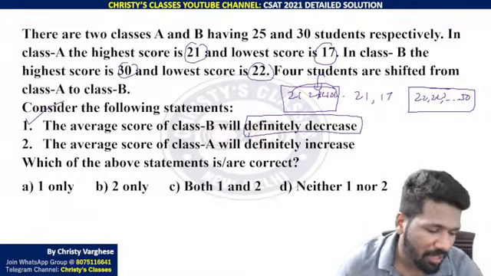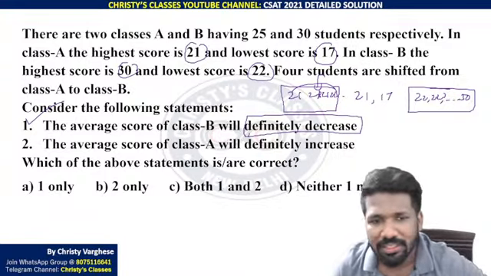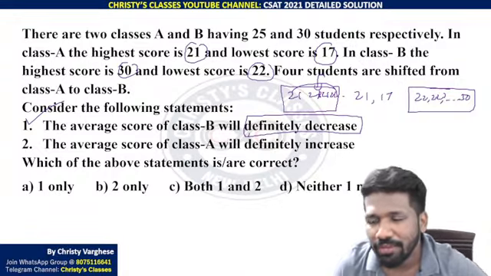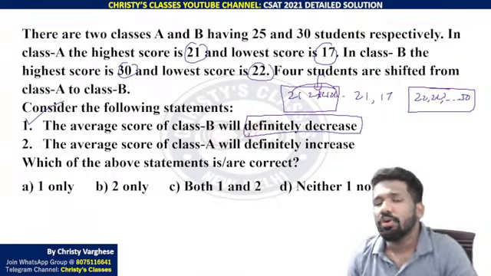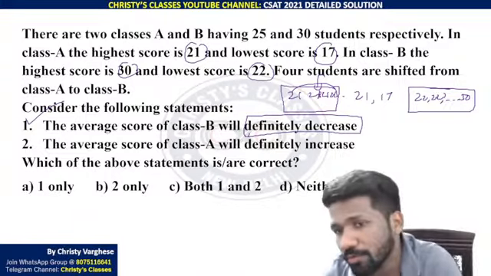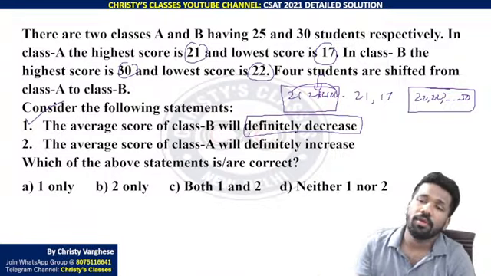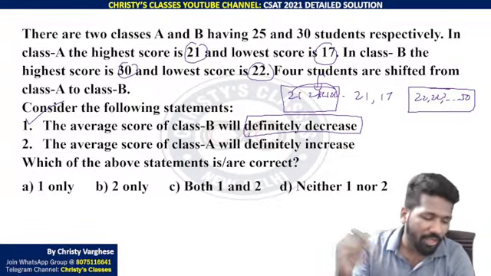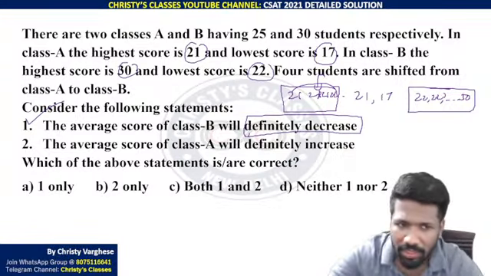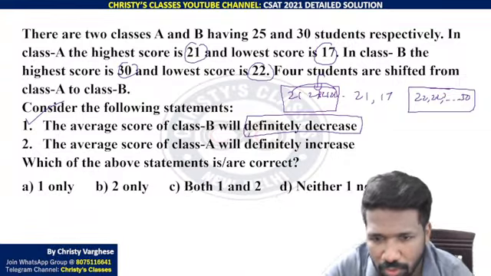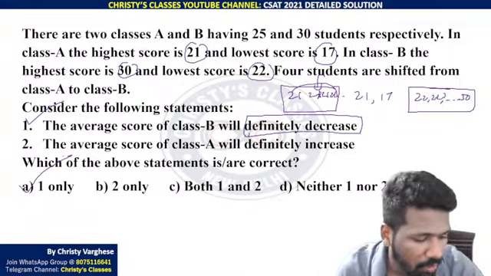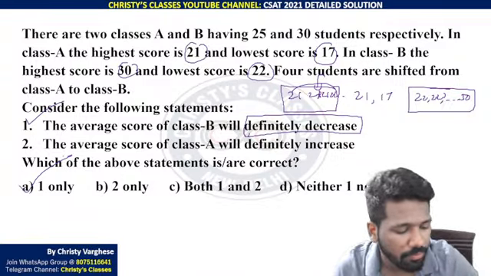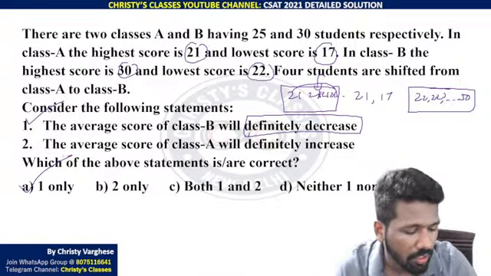But in the first statement, the worst case or the best case scenario also, if you shift, the Class B average is decreasing. That is why we are saying statement 1 is true and statement 2 is not true. So 1 only, option A is the correct answer. How many of you understood this? Please respond. Is this clear or not?